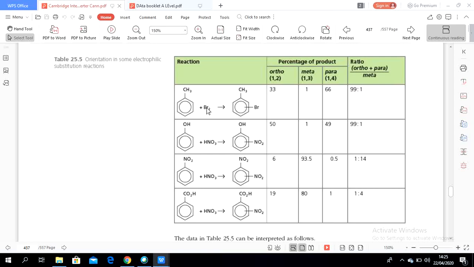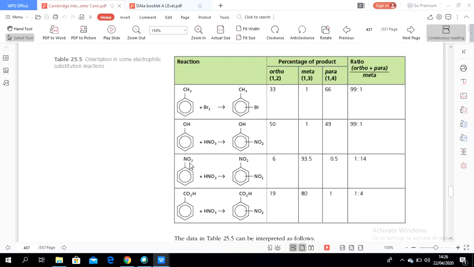So if there is bromine attached to the toluene, it will probably be in the position of 2 and 4. That's the meaning. Also the same with the nitrate, it is in the position of 2 and 4.